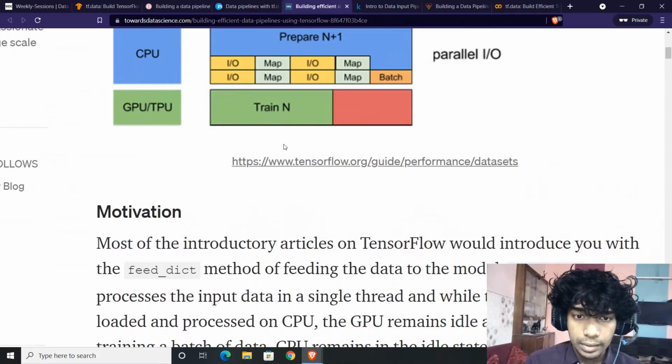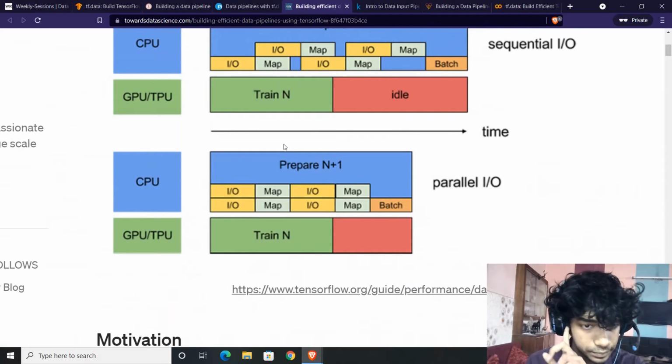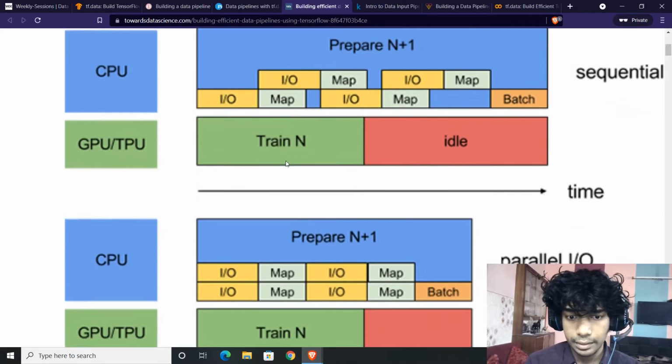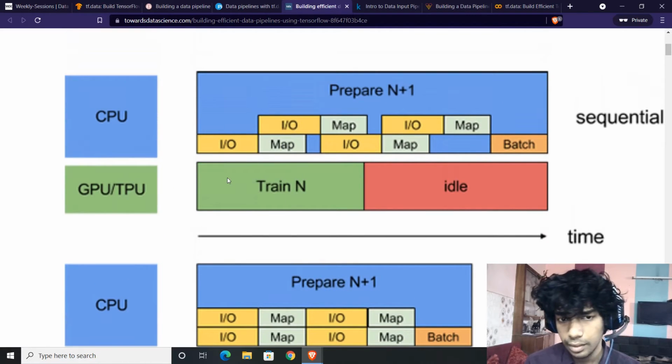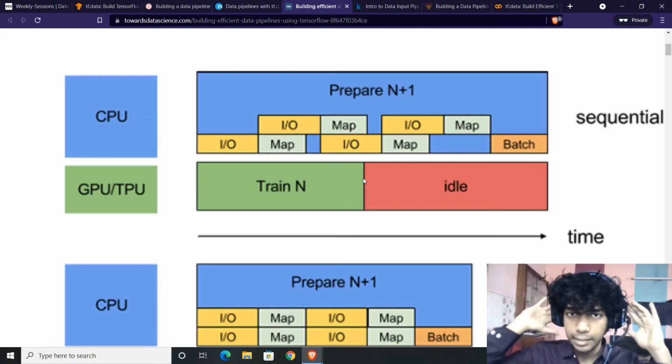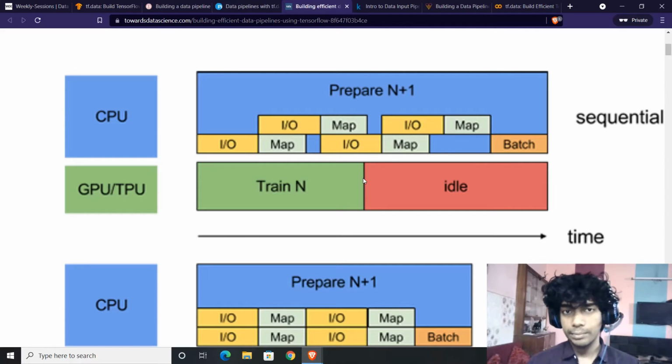So this is what is happening. Your GPU is training, right? And once the training is done, then it gives the order to the CPU to fetch more data. For that time, GPU remains idle. So for the time GPU remains idle, you're wasting your training time.